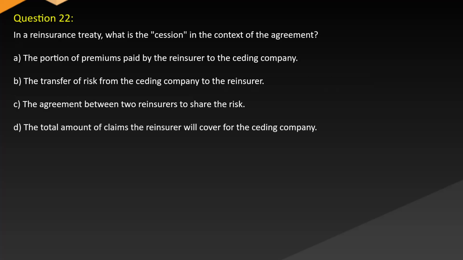Question 22. In a reinsurance treaty, what is the cession in the context of the agreement? A. The portion of premiums paid by the reinsurer to the ceding company. B. The transfer of risk from the ceding company to the reinsurer. C. The agreement between two reinsurers to share the risk. D. The total amount of claims the reinsurer will cover for the ceding company.